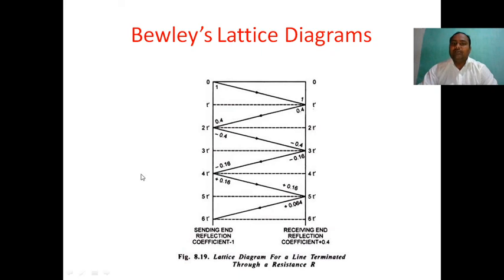Whenever the wave reaches the receiving end, it travels again from the receiving end to the sending end. There too, at the junction point, the wave is partly transmitted and partly reflected. Whenever it is transmitted, that is a refraction, it must be multiplied with the refraction coefficient. Whenever it is reflected back, it must be multiplied with the reflection coefficient.